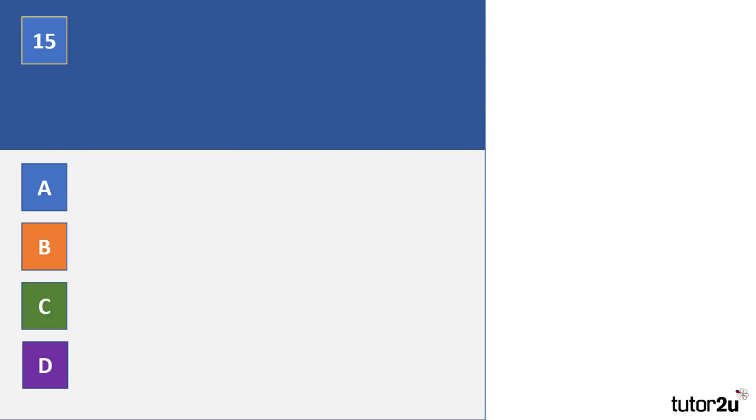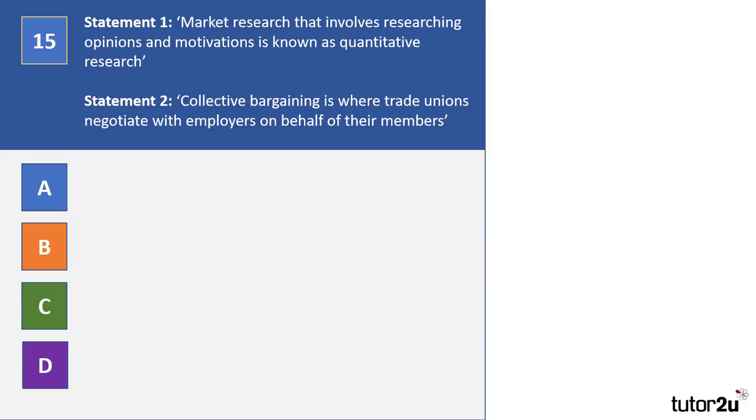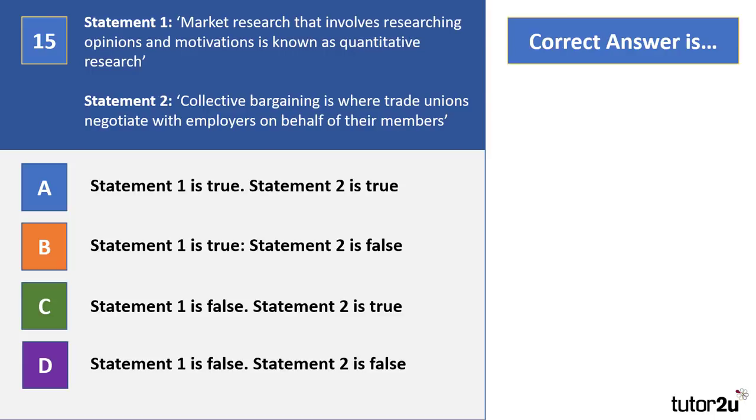Right, to our last question. Question 15. Statement 1. Market research that involves researching opinions and motivations is known as quantitative research. Statement 2. Collective bargaining is where trade unions negotiate with employees on behalf of their members. For the last time, here's our 4 options. Please pause the video now while you make your choice.